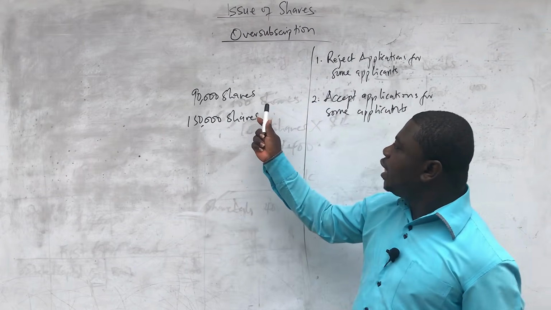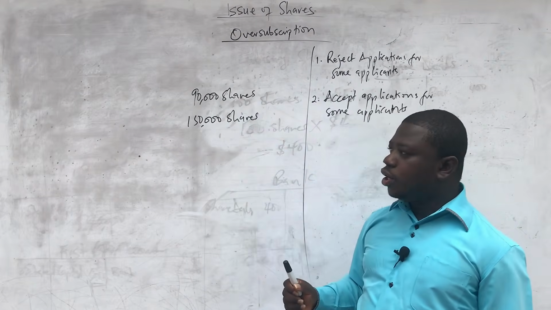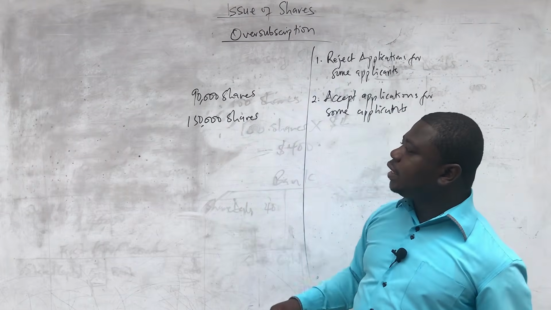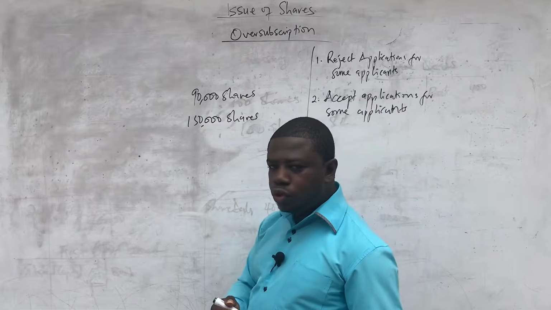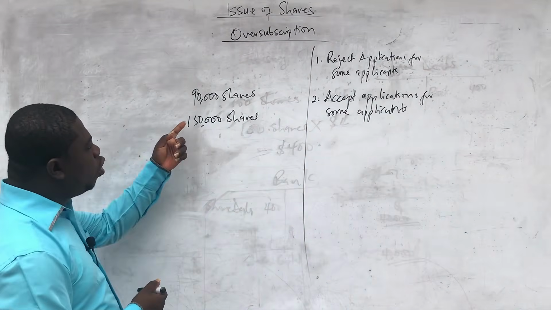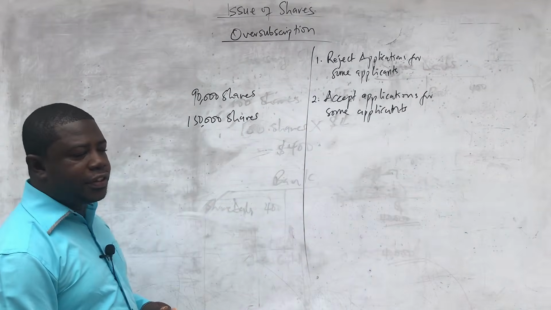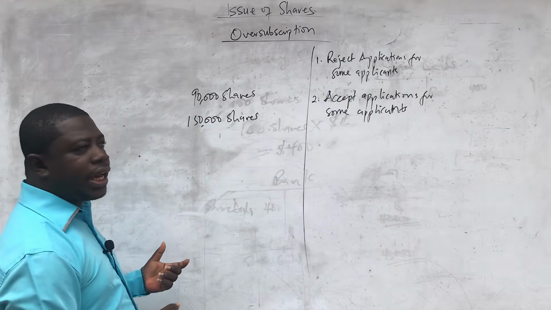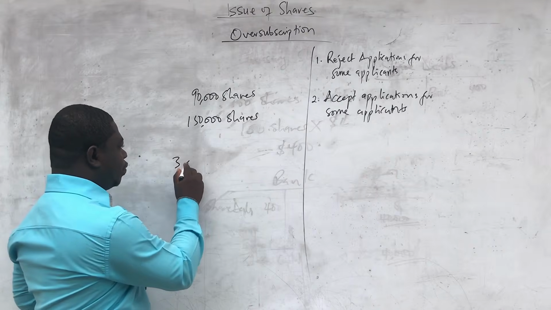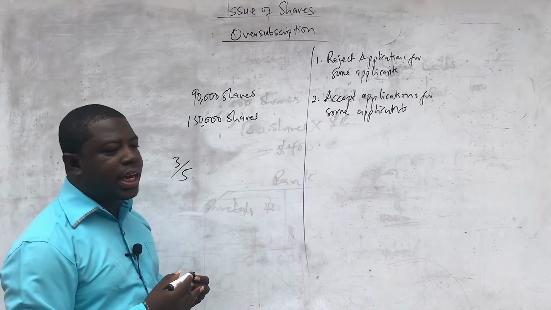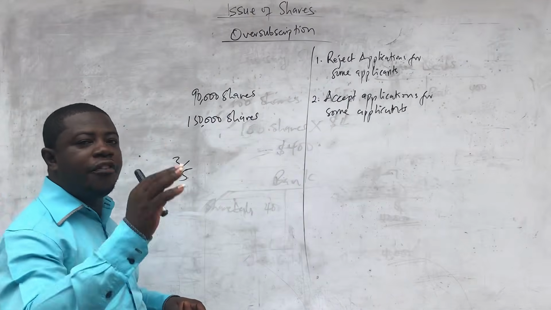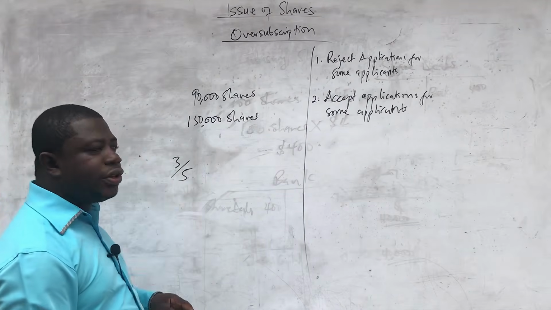So it could be that even though you have 90,000 shares to share, they have applied for 150,000 shares. If you look at 90,000 and 150,000, you will see that the ratio over here is 9/15. 90,000 over 150,000 will be 9/15, and that is going to be 3/5. So you are establishing a ratio, 3 over 5. For every share that you apply, I'm going to give you 3 out of 5.